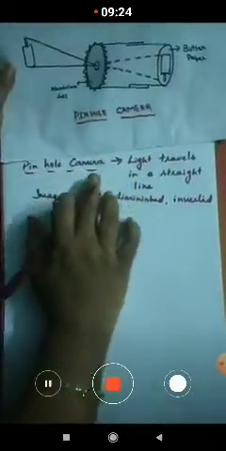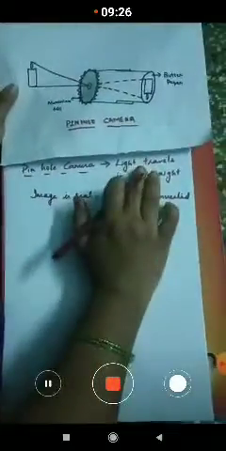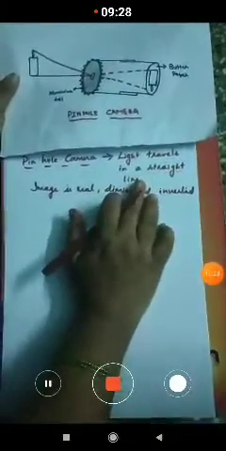That means, as we know that light travels in a straight line, it travels through the hole of the pinhole camera. So here the image which is formed is real, diminished and inverted. So this is the principle of the pinhole camera, children, that light always travels in a straight line.